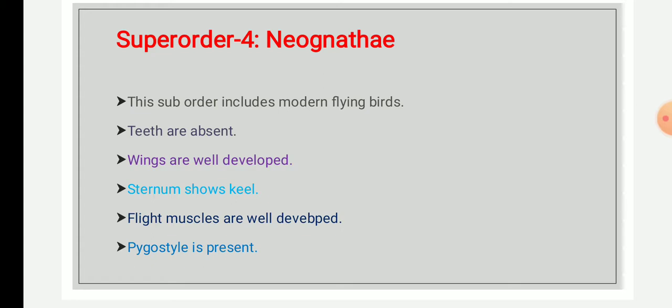The sternum is well developed and has a keel, which forms the platform for the attachment of the flight muscles. They have a neognathous type of skull, where the palatines are protruded posteriorly and come in contact with the base of the cranium. So this superorder Neognathae